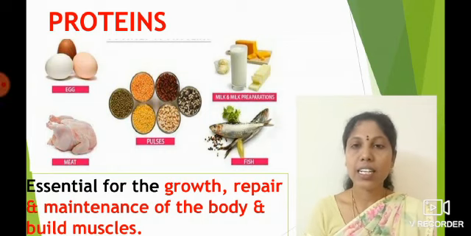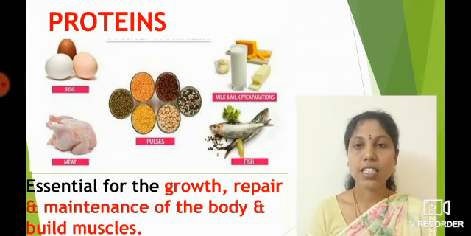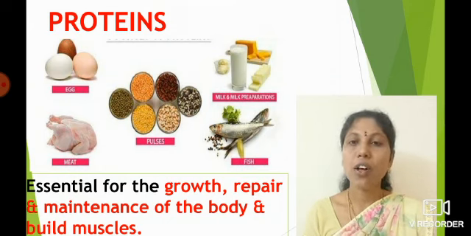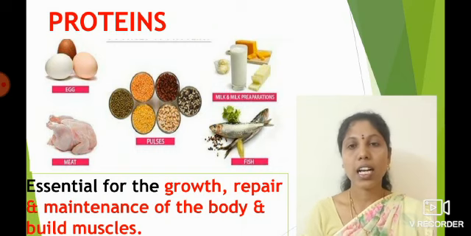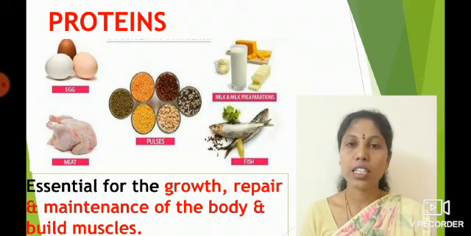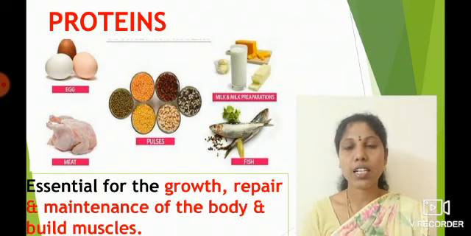Here are some protein-rich foods like eggs, fish, meat and pulses. Right, children? These protein-rich foods are essential for the growth, repair and maintenance of the body and they build our muscles. So, when we fall sick or get any injury, we need to take more protein-rich food because it makes us strong.